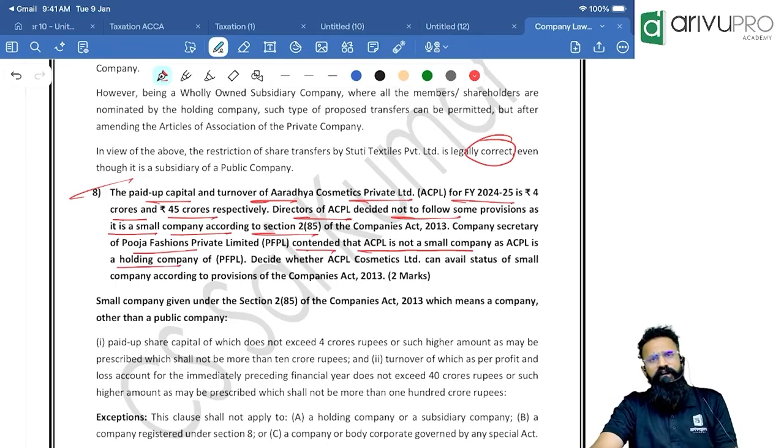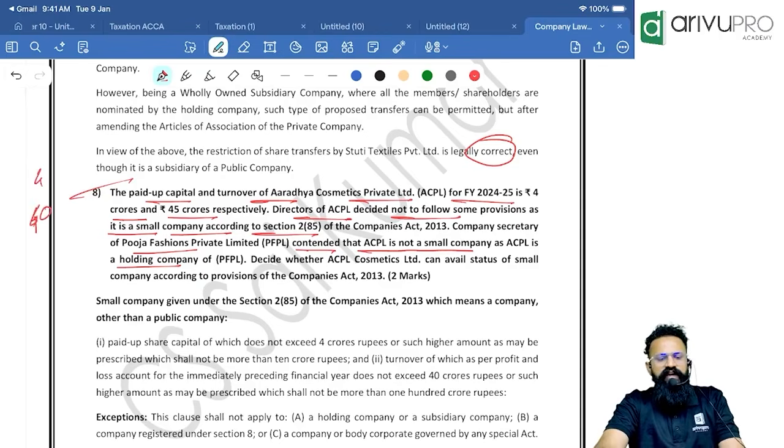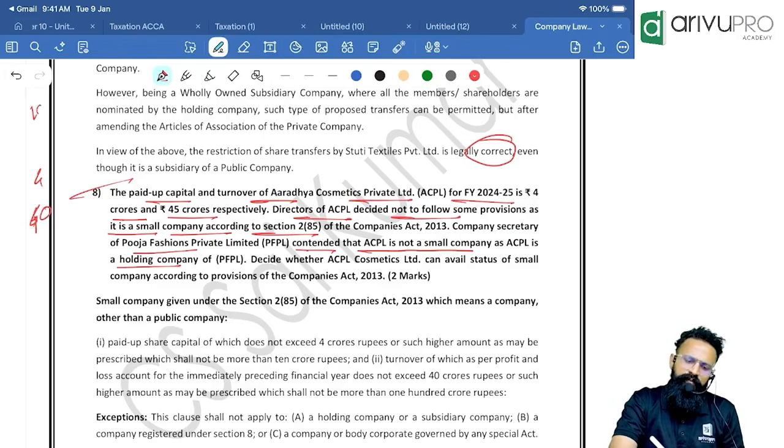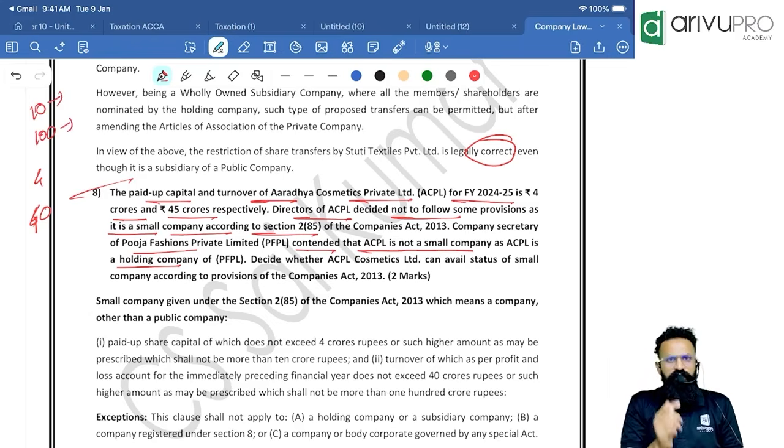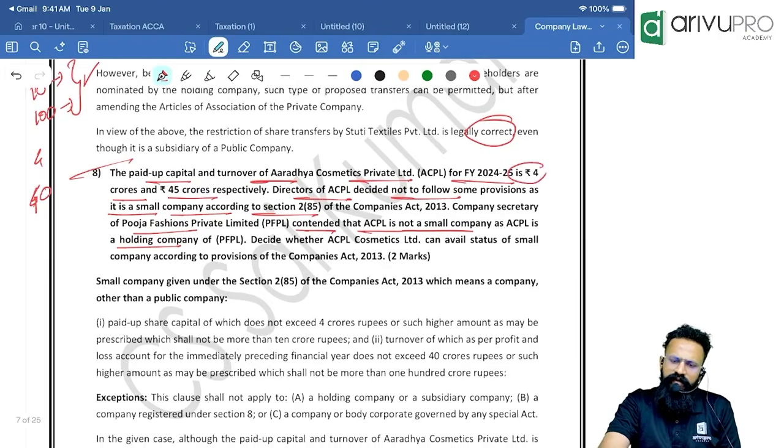First thing, people, for your attempt, remember the limits will be 4 and 40 only if you are writing it in May. If you are writing in the month of December or any time after that, then the small company limits will be 10 and 100. Remember that. Paid up capital will be 10 and turnover will be 100. For May it is 4 and 40. Once May is done, it is done actually. So what will be in the next attempt will be 10 and 100. Remember that. Okay. So the paid up capital is 4 and turnover is 45 crore.